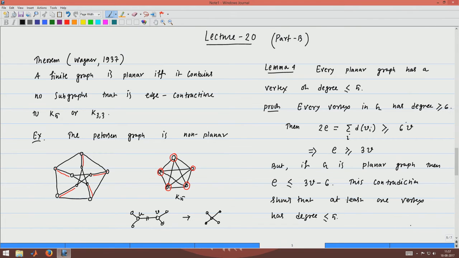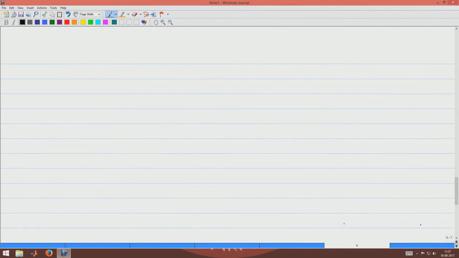That means, every vertex in the graph G cannot have degree greater than or equal to 6. Next, we prove the concept of K degenerate graph.